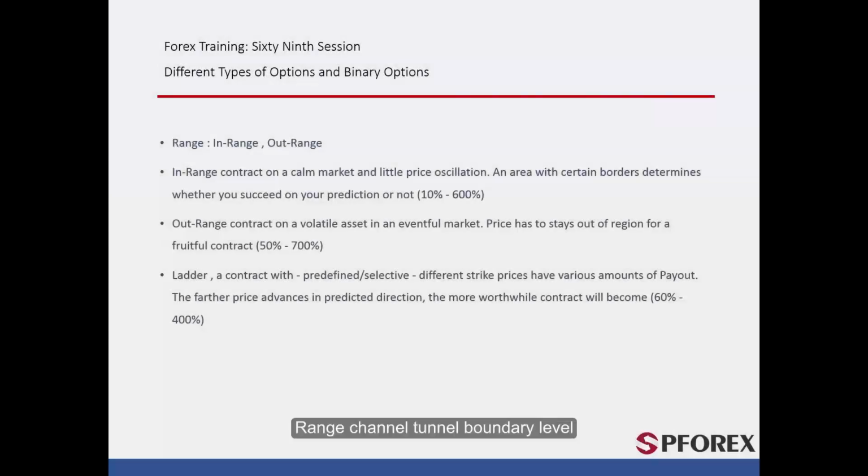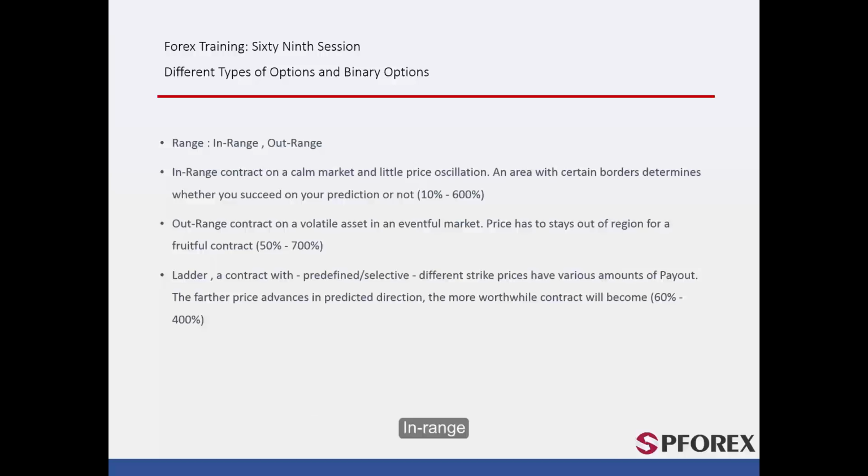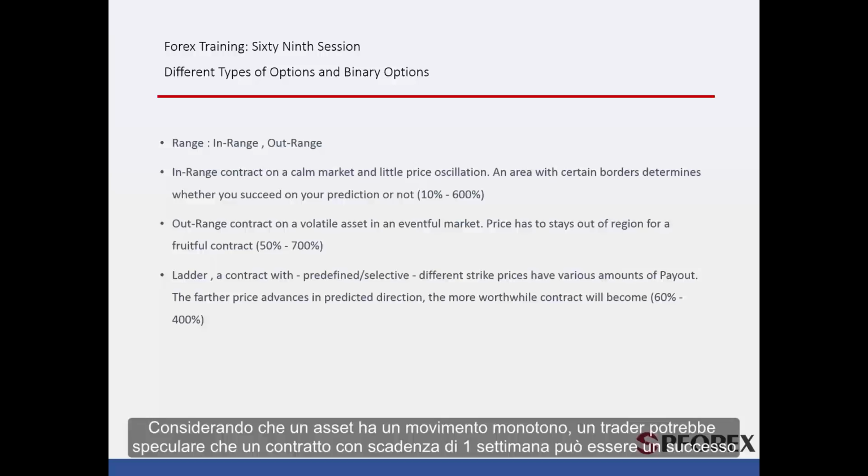Range, channel, tunnel, boundary, and level. Despite different names, the concept of trading is still the same. Traders have to determine a region that price fluctuates inside or outside. This type is divided into two types, an inside range or in range and an outside range or out range. In range. Considering that an asset has a monotonic motion, a trader may speculate that a contract with a 1-week expiration time would be successful.